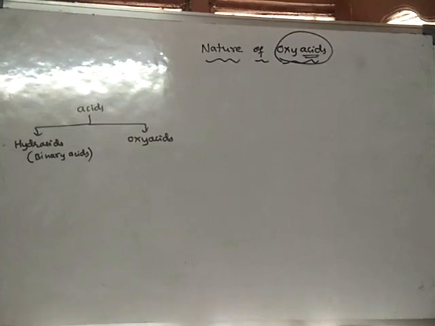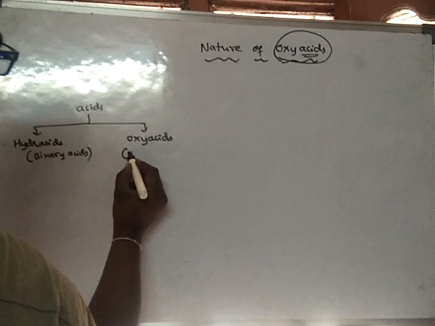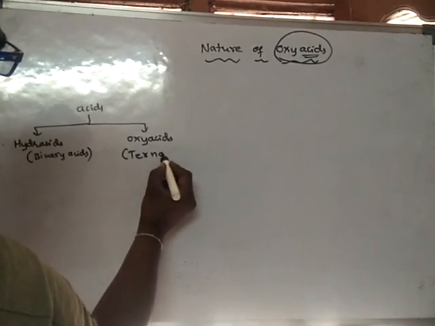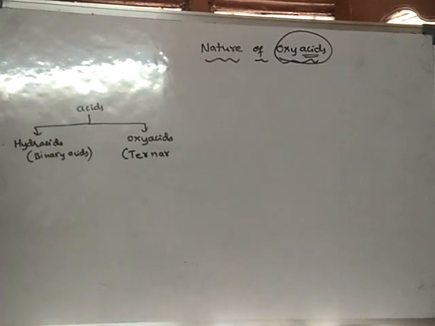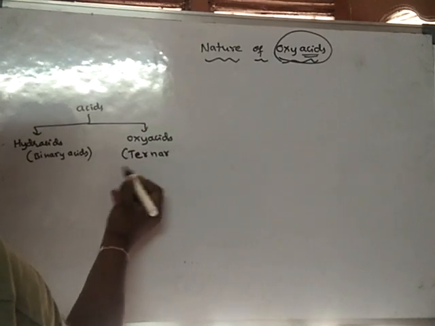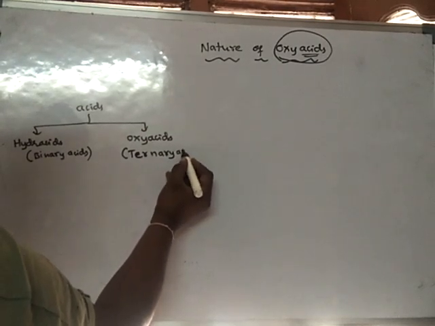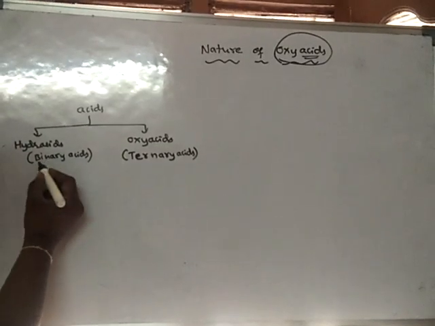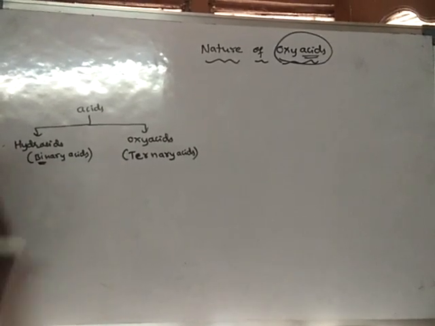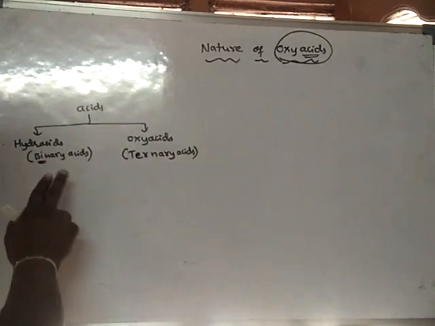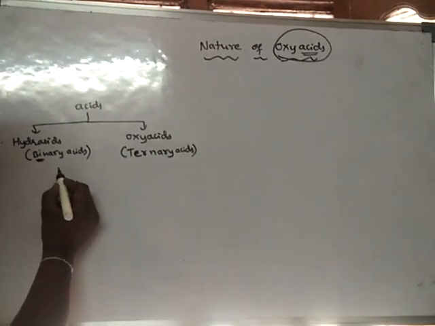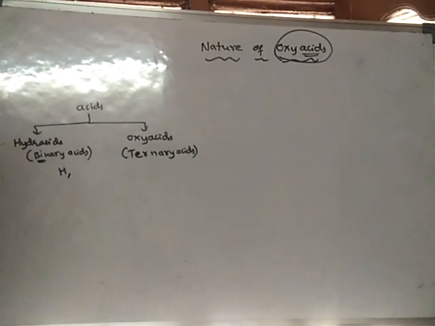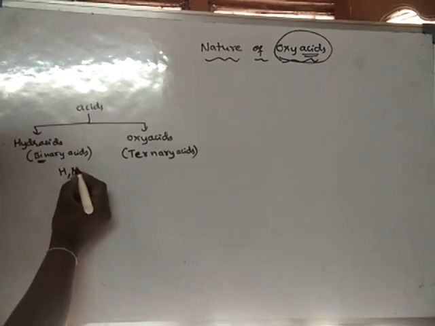Binary acids. Oxyacids are called ternary acids. T-E-R-N-A-R-Y, ternary acids. See why they are called binary? Because the name itself says that there are two elements. What are those two elements? One is hydrogen, which is a must, and the other one is any non-metal.